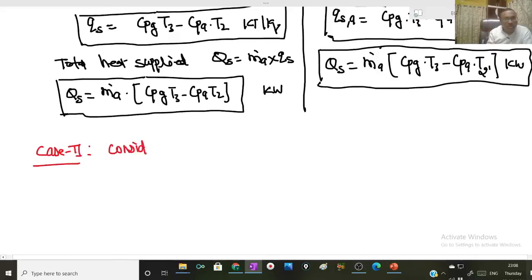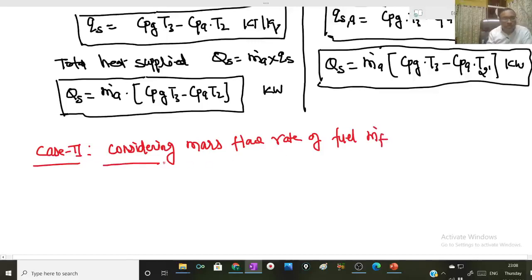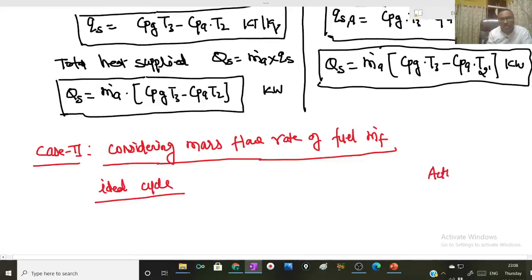Considering mass flow rate of fuel m dot f, once again we will be deriving the expressions for ideal cycle and actual cycle.